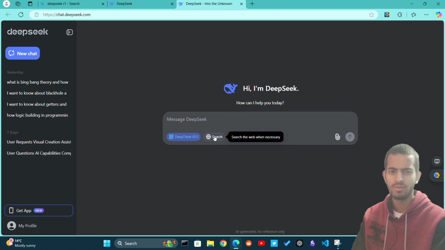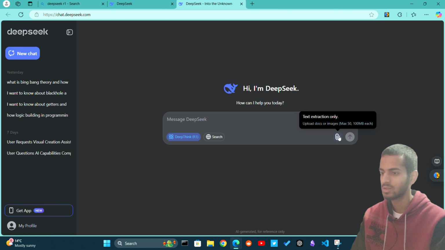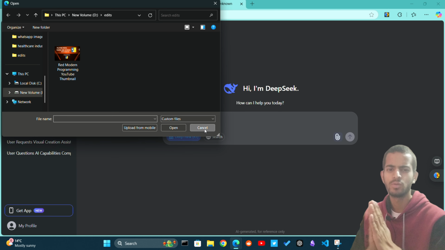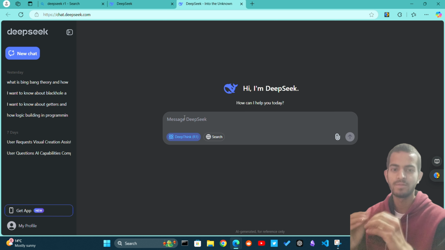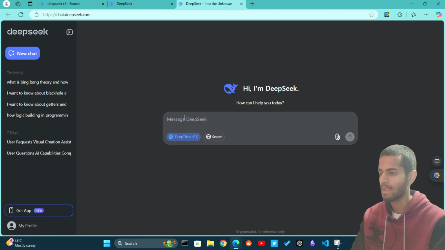This means it can search the web when needed. So I think I do not need it right now. I enable it. And once you enable it, you can import your text and images. But the drawback is you cannot tell it to generate images for you. It's not capable of doing that right now. But it is better than GPT-4 in some senses. So you go to a new chat.